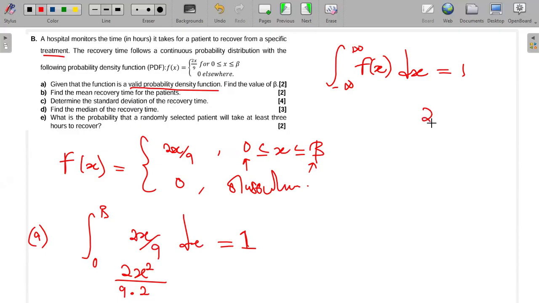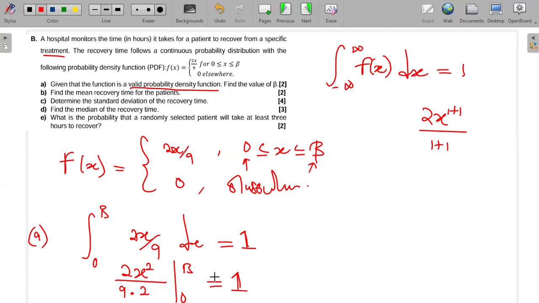So if I have 2x, if I integrate this, since this x has a power 1, I'll add a 1 to this power and then divide by the new power like this. So this is what I've done there. Okay, this x was to the power 1, I've added a 1, it will become 2. So I divide by that same thing here. And then I have the limits from 0 to beta. And this should be equal to what?